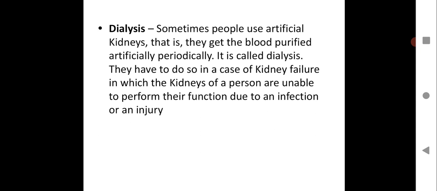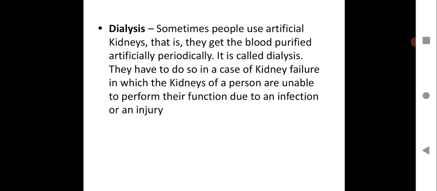I hope you are writing there, children. So let us see, since we are doing excretion and learning about the excretory products, the excretory waste, let us see what the important term dialysis means. Sometimes people use artificial kidneys, that is, they get the blood purified artificially periodically. It is called dialysis. In some people, you must have heard about kidney failure, when both the kidneys stop working. Every human being has two kidneys, a pair of kidneys.